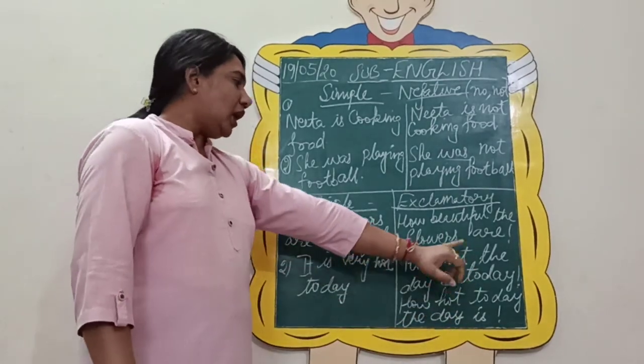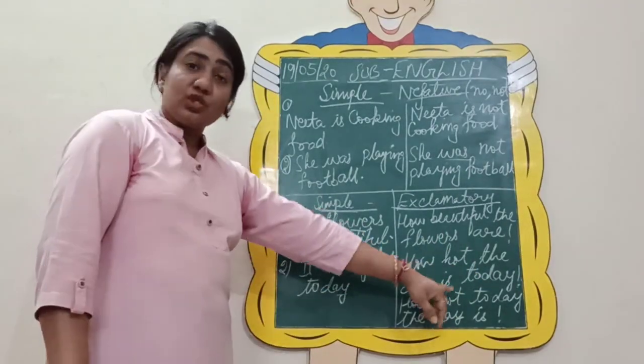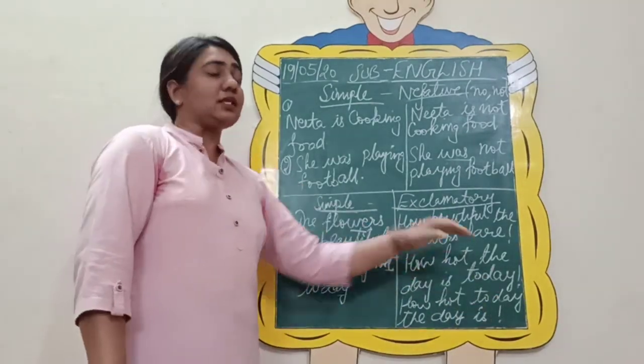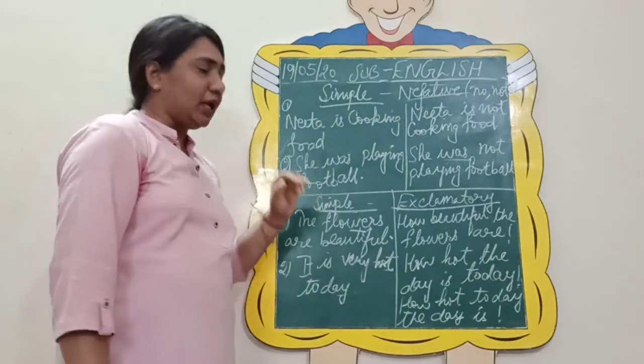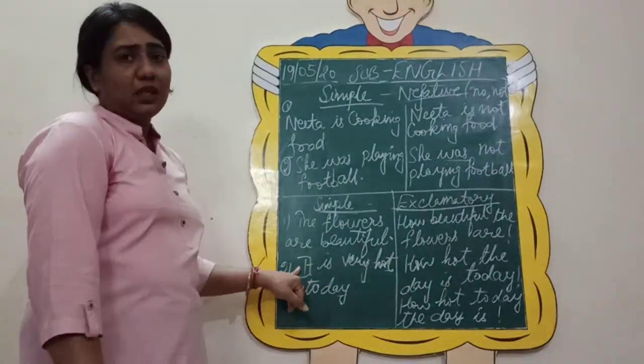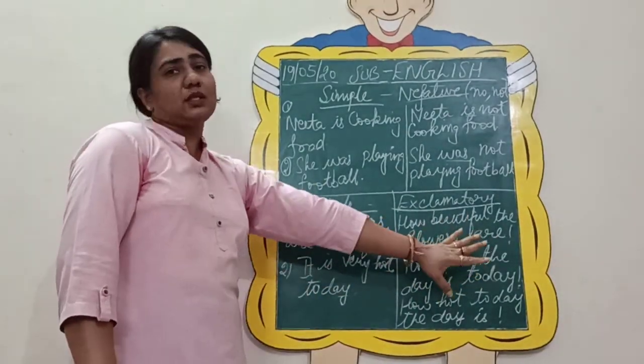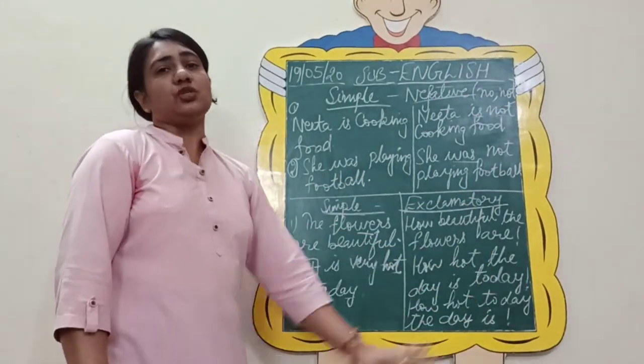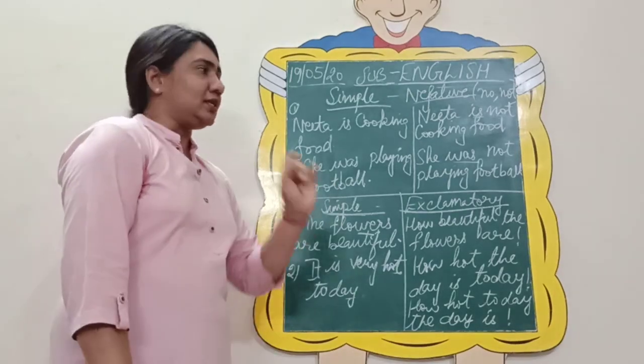You can say how hot it is today, or simply how hot today it is. Obviously we are talking of the day, so I have used day, but if it is given here, you can always use the same word. That is not a problem. But this way you will change it into an exclamatory sentence.